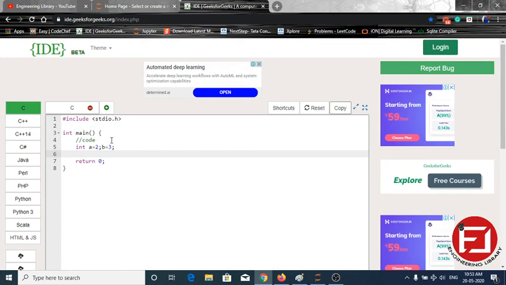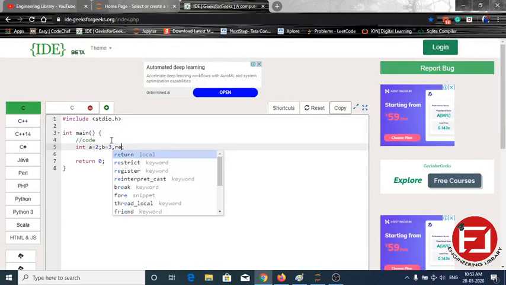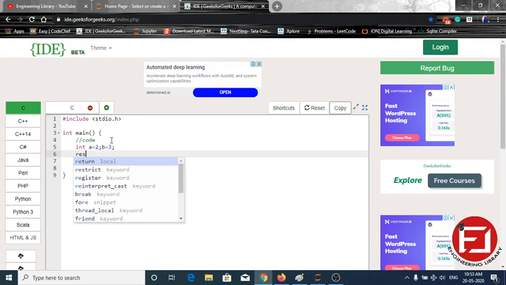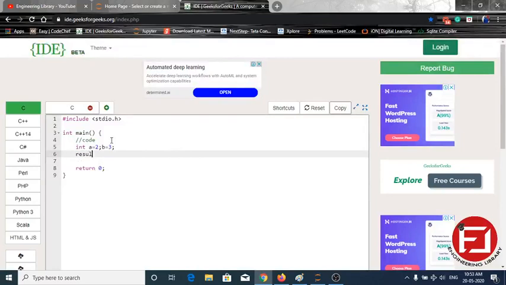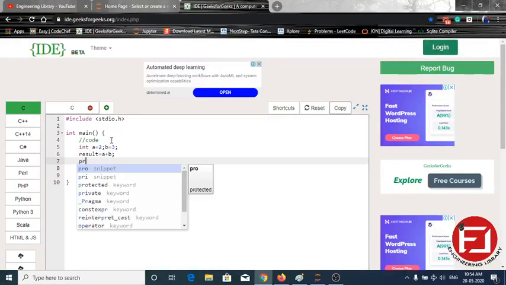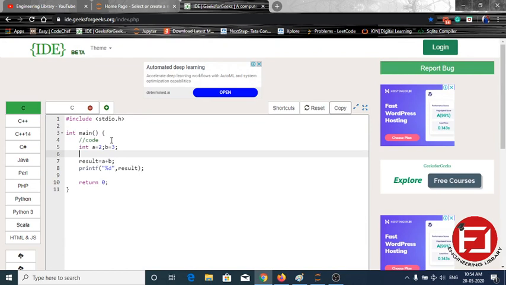After that we have to make a variable in which we store the result, which should be equal to A plus B. And then we have to do printf with percent d and result, and obviously we need to declare result as well.